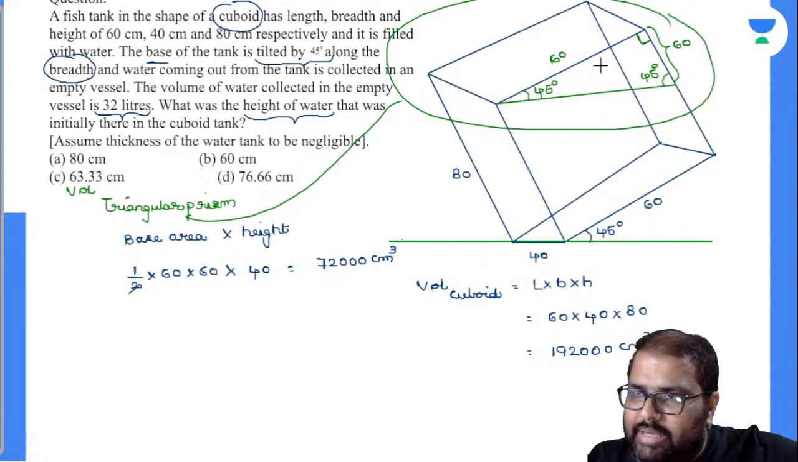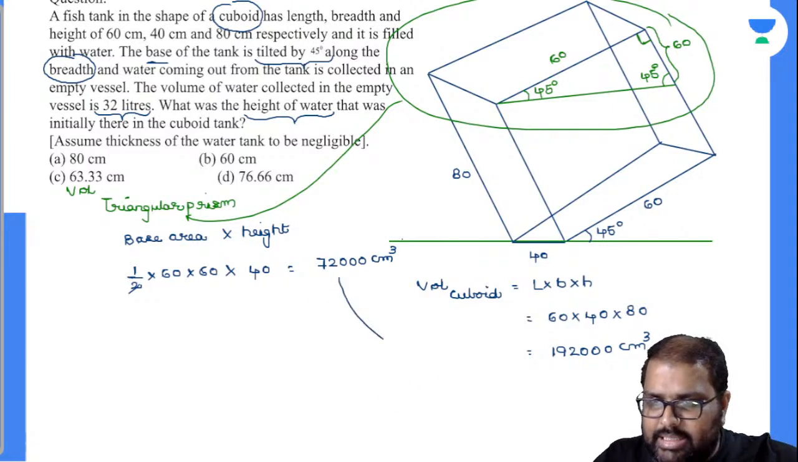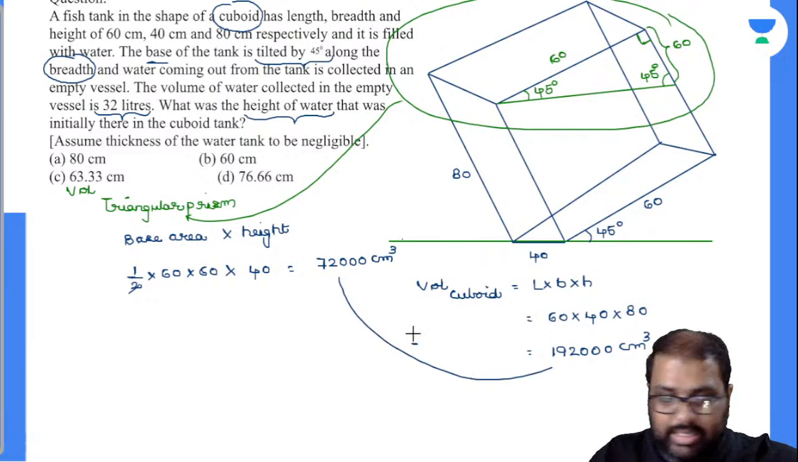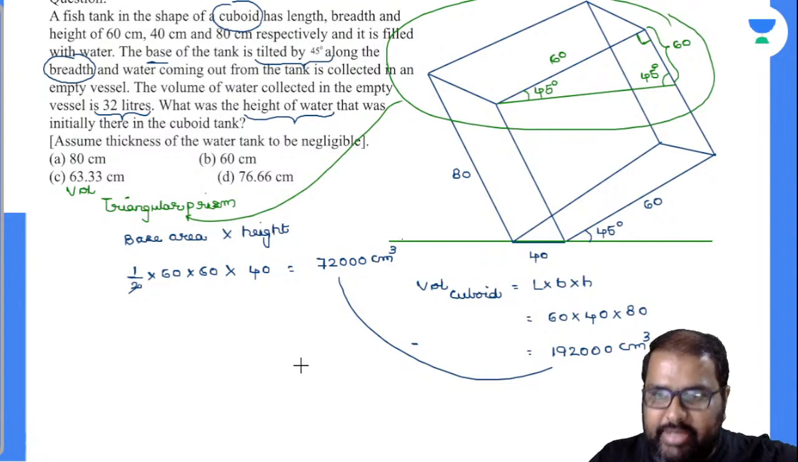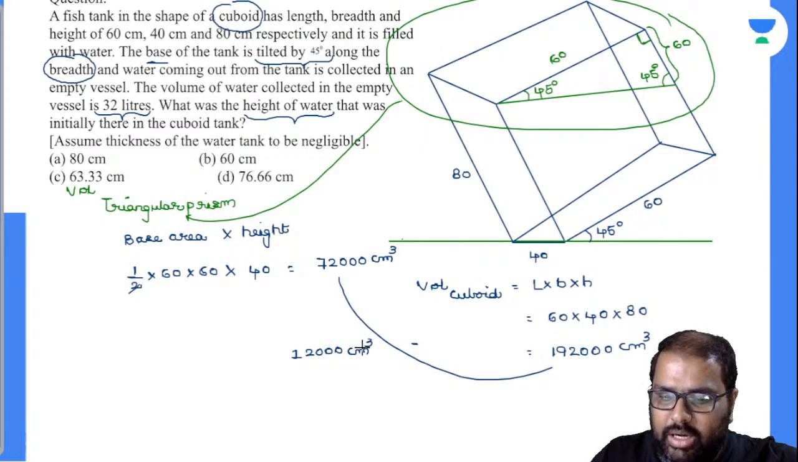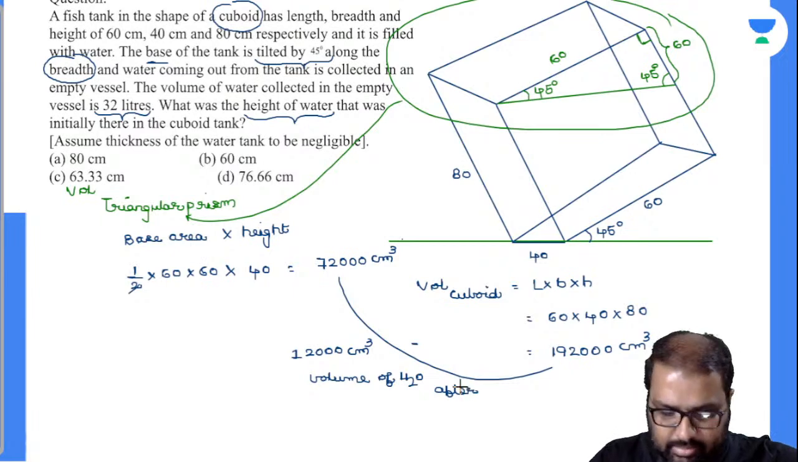Now see, beta, here the water has also gone out, right? It is 32 liters. Now I will subtract this, right? So this is the available water in the cuboid right now. This is the available volume of water in the cuboid. 192,000 minus 72,000 is nothing but equal to how much, beta? 12,000. Now this 12,000 centimeter cube is nothing but the volume of the water after tilting. Now tell me, how much did you tilt the water?